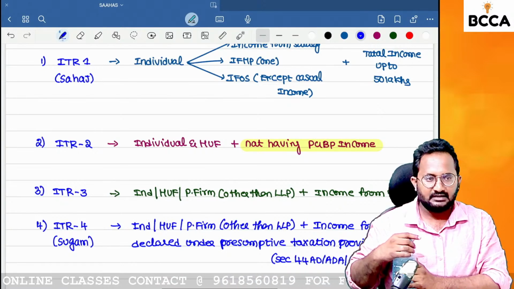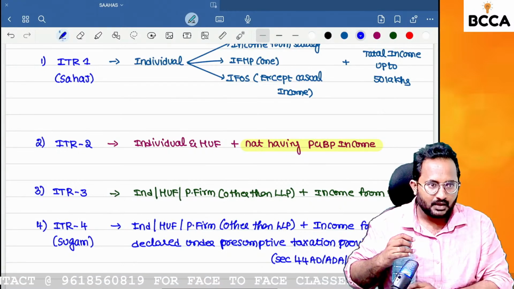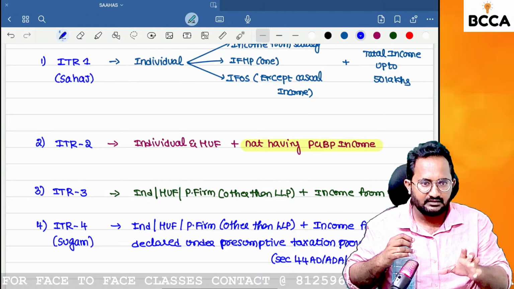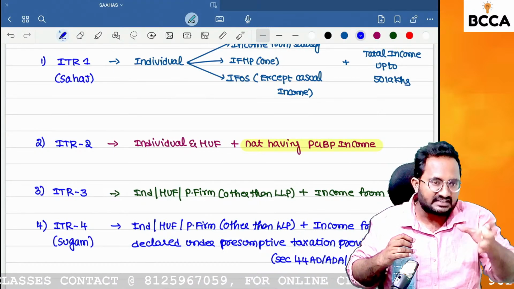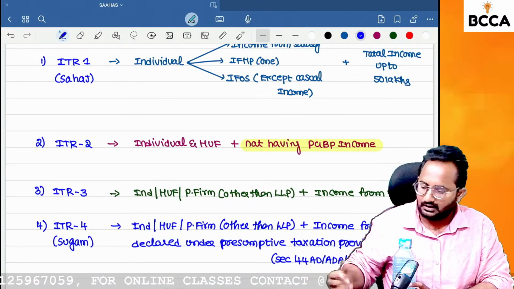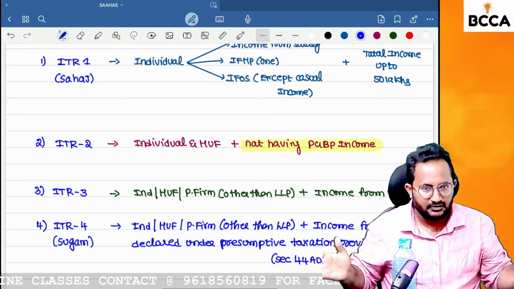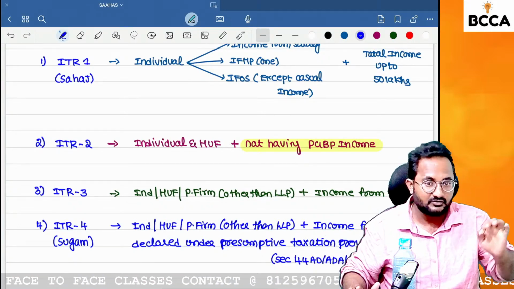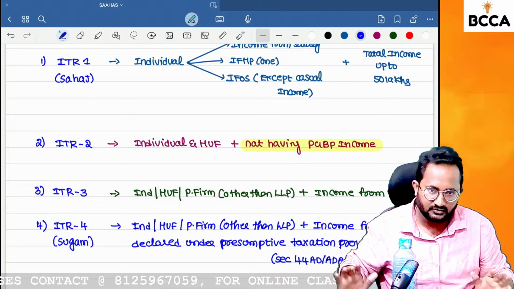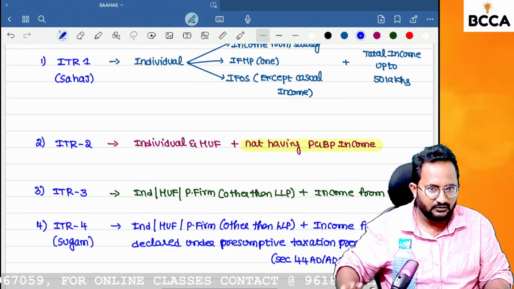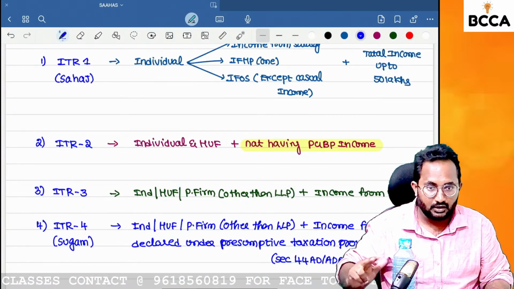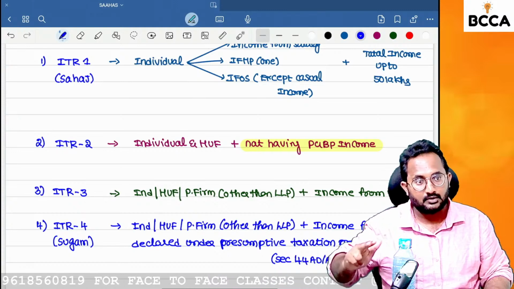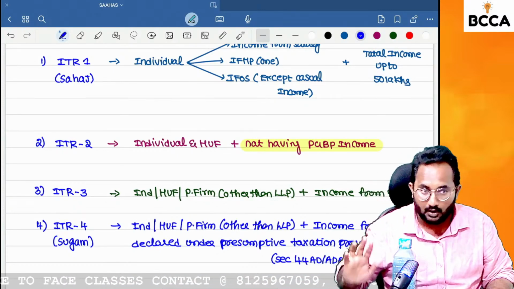So any person involved in practice will always verify which ITR form is suitable for which assessee. In practice also, at the time of filing the return of income, we have to check which ITR form is suitable for which assessee. Always we need to cross verify. If you observe that one or more ITR forms can be suitable for one person, you have to choose wisely.